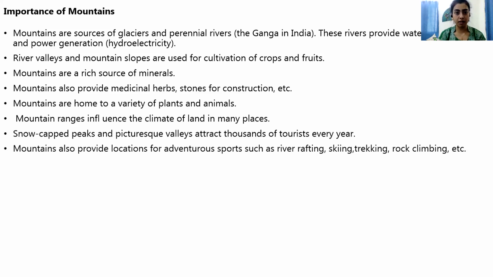Next, mountains are a habitat for different plants and animals. Different plants and animals live in the jungles in the mountains. Next, mountains may influence the climate. As I said, the Himalayas are the tallest mountains, right? And they prevent the very cold air from Central Asia from entering India. So that is why we don't have too much cold in India. We are not freezing here, right? So that also influences the climate.